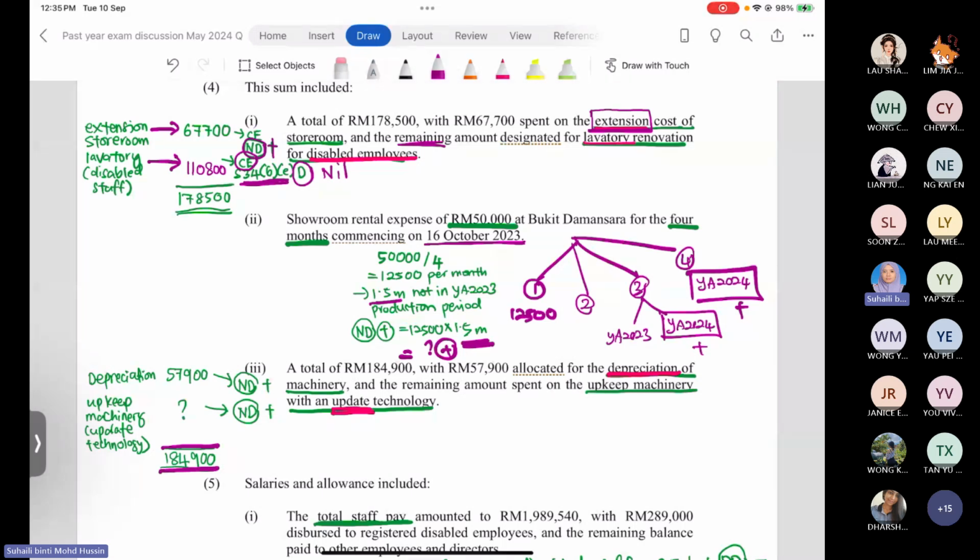From this total, we have two expenses: one is the depreciation, 57,900 ringgit, and the remaining is the amount that the company spent for the upkeep of machinery, for the updated technology.